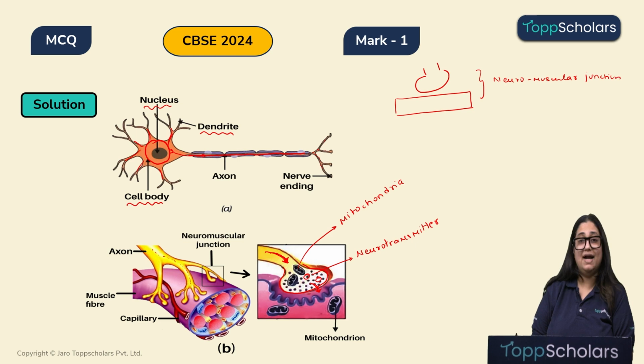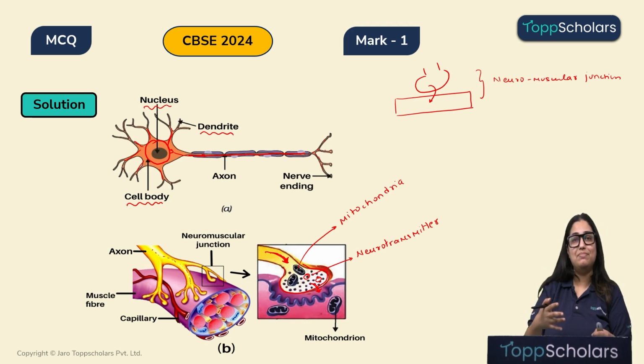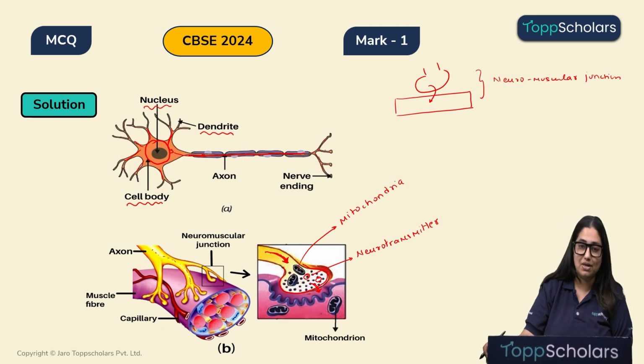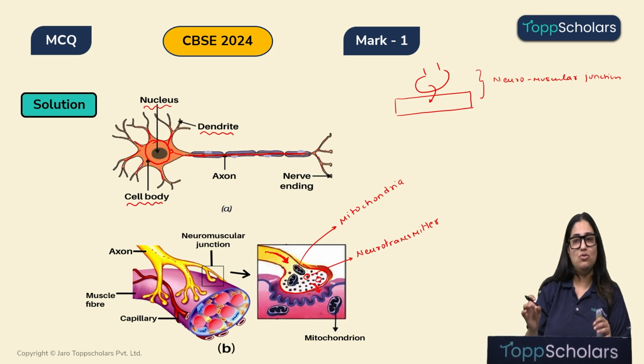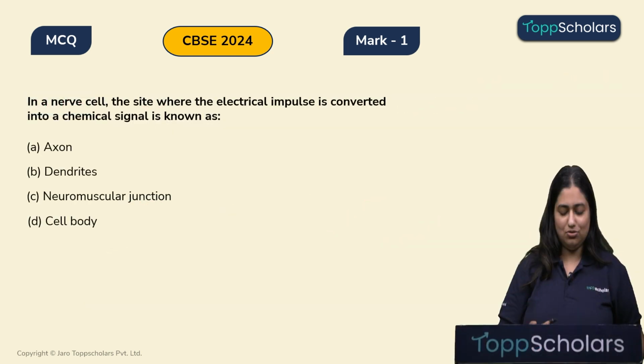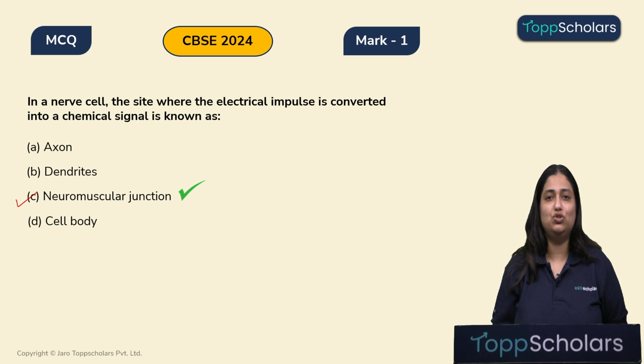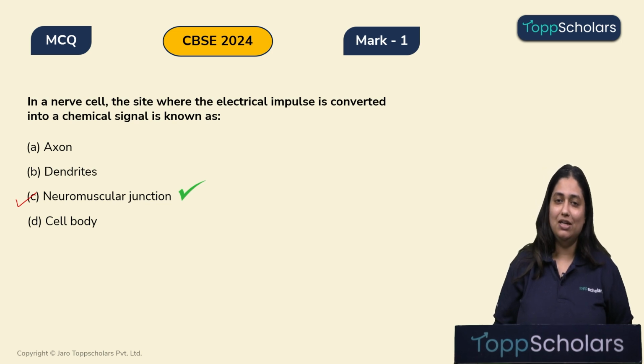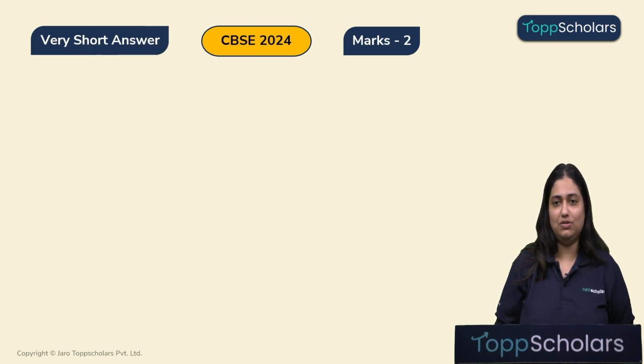Alright. So, at the neuromuscular junction, children, as there is release of a chemical which is known as the neurotransmitter, we say that the electrical impulse is converted into the chemical impulse. Therefore, the correct answer is the neuromuscular junction. So, the correct answer is option C, that is the neuromuscular junction. Okay. So, let's move to the next question.